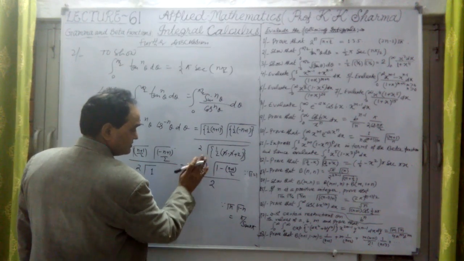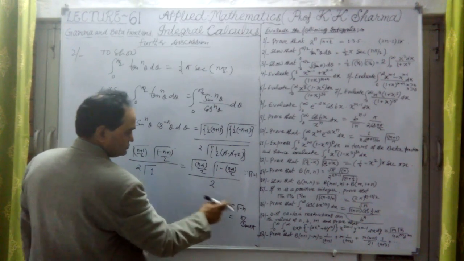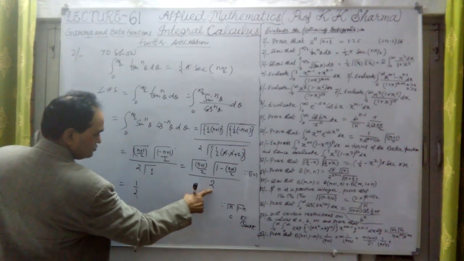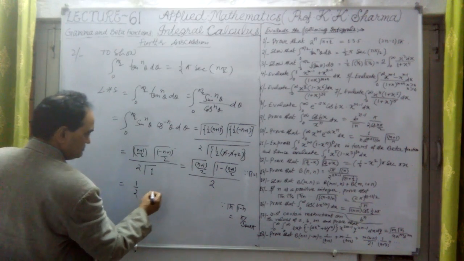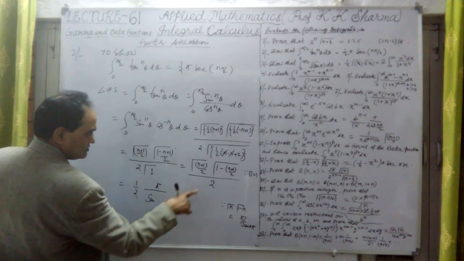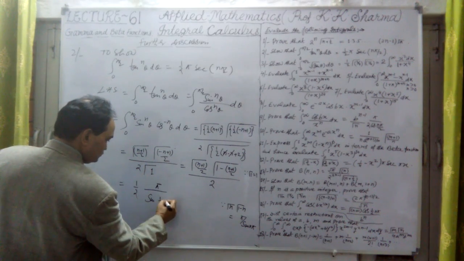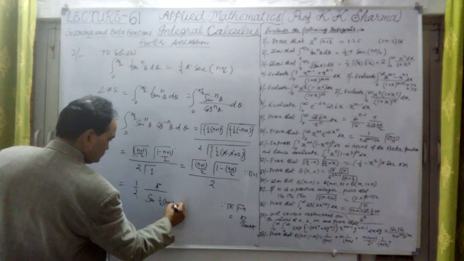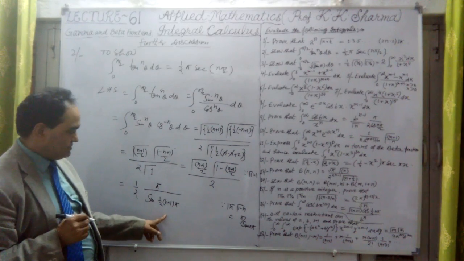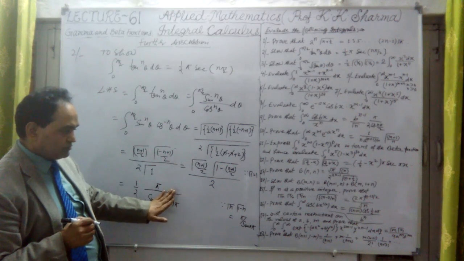We can write it in this way, n and 1 minus n type, but here in place of n we have n plus 1 upon 2. So what is the value of this? It is nothing but 1 upon 2 as it is, and pi upon sine of n plus 1 upon 2 into pi, so in the angle we are having n plus 1 upon 2 into pi.